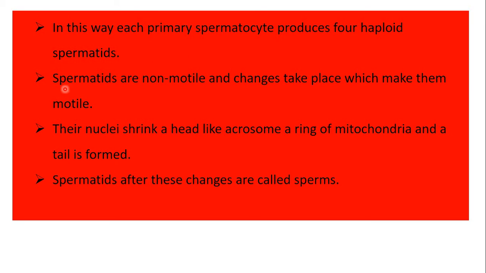These spermatids are immature forms of sperms and non-motile, and changes take place in them which make them motile and proper sperm.